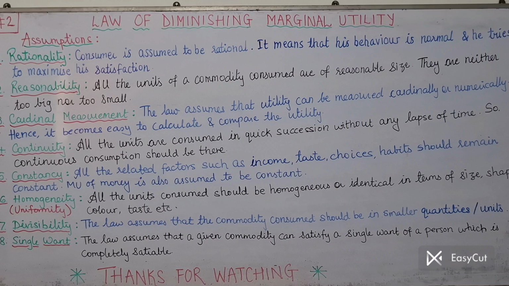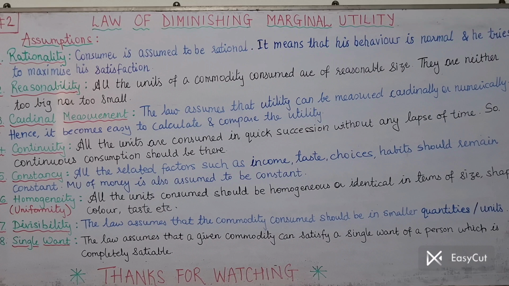All these factors should remain constant, because see, when the consumption is continued, whenever a person is consuming one after another unit, and supposing all of a sudden the choice of the consumer changes. We are giving apple, the consumer is consuming apple, has consumed the first apple, second apple, third apple, and then all of a sudden the consumer is saying, or say I am saying, no, I don't want apple now, I want orange, or say I want mango.